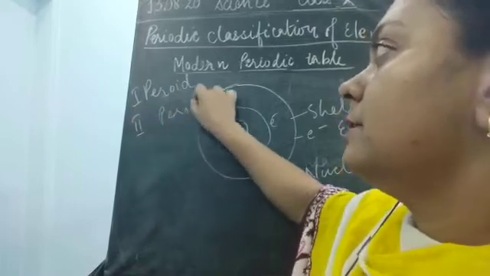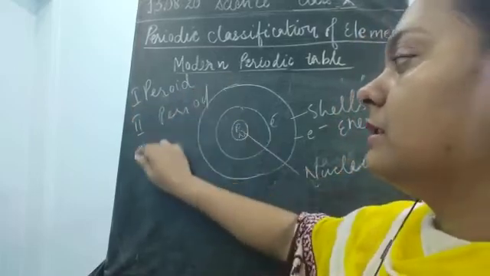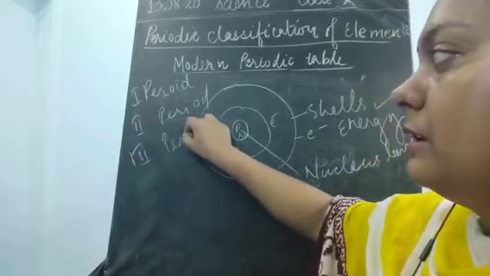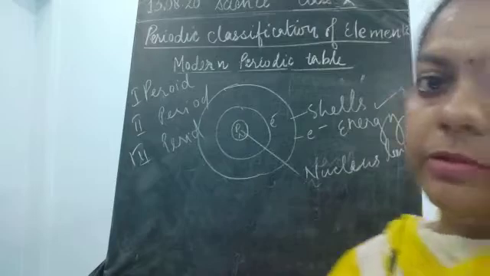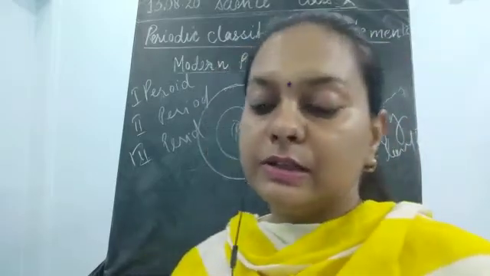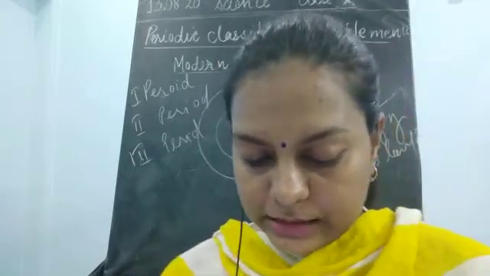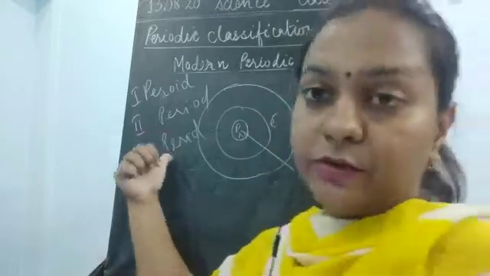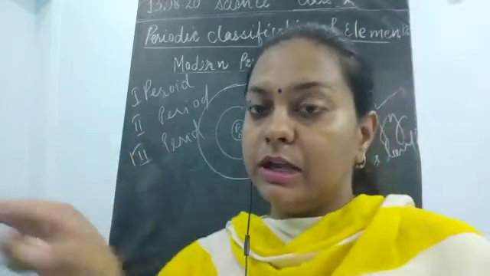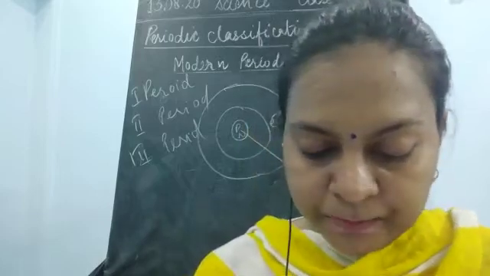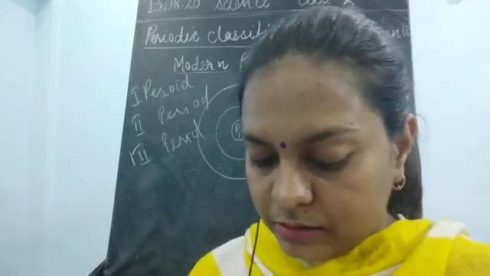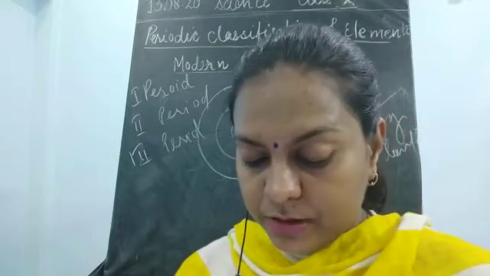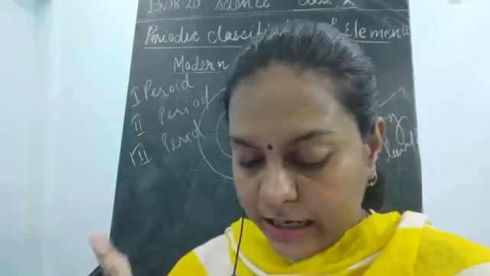Similarly, if there are 3 shells or 3 energy levels, they belong to the third period. The horizontal rows are given the period number. The elements of period 1 will have only 1 shell, the elements of period 2 will have 2 shells, and so on.